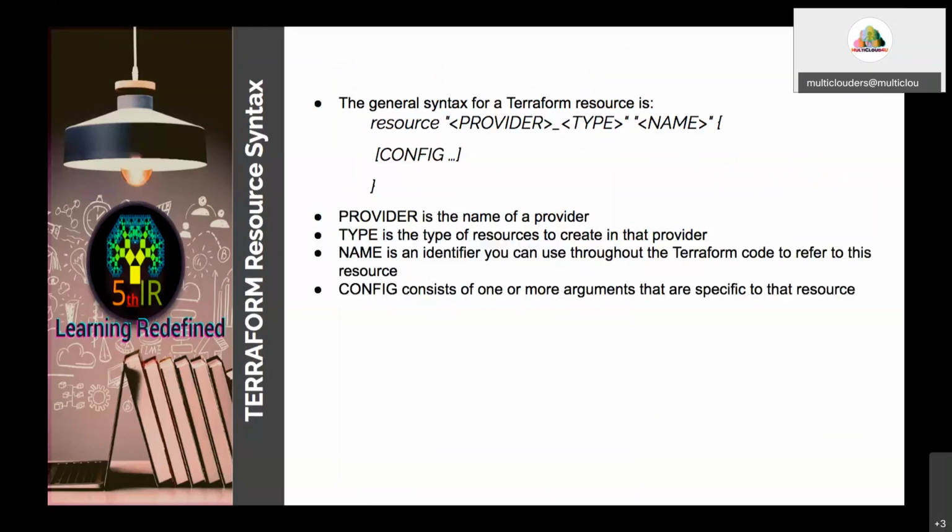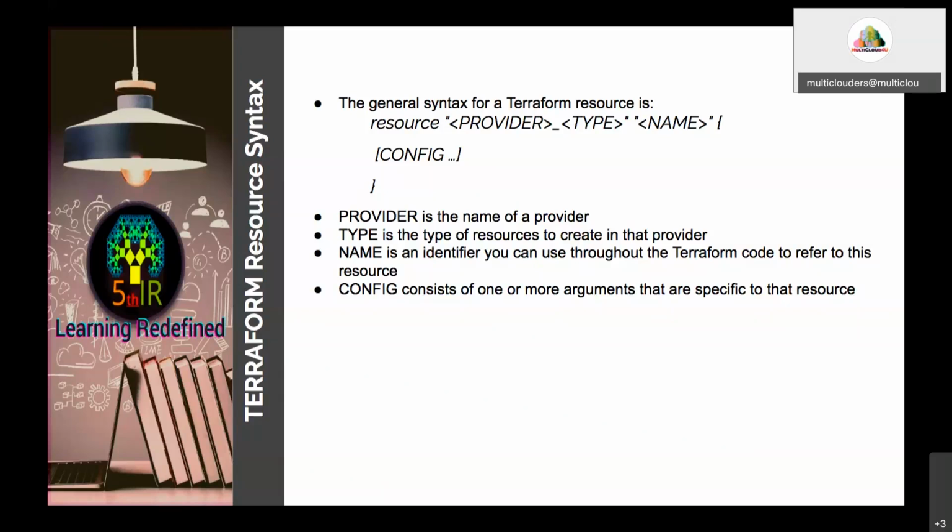If you are going to create a virtual machine, you have to give the virtual machine name, what OS image you are going to install, and the IP address, which you have to provide in CIDR notation. So this is the syntax for creating a resource in Terraform. That is very simple.